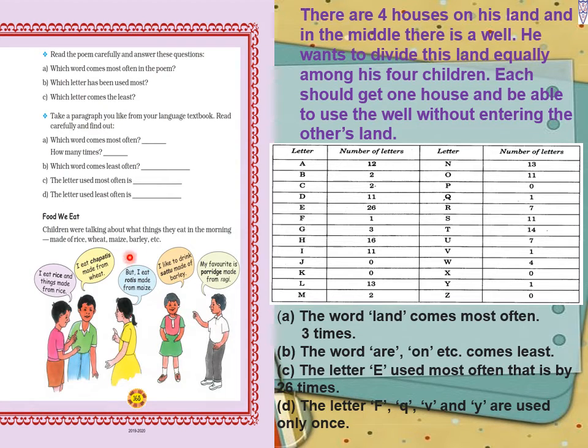Now food we eat. Children were talking about what things they eat in the morning, made up of rice, wheat, maize, barley, etc. The first one says, I eat rice and things made from rice. The second one, I eat chapatis made from wheat. The third girl says, I eat rotis made from maize. The fourth one, I like to drink sato made from barley. The last one, my favorite is porridge made from ragi.